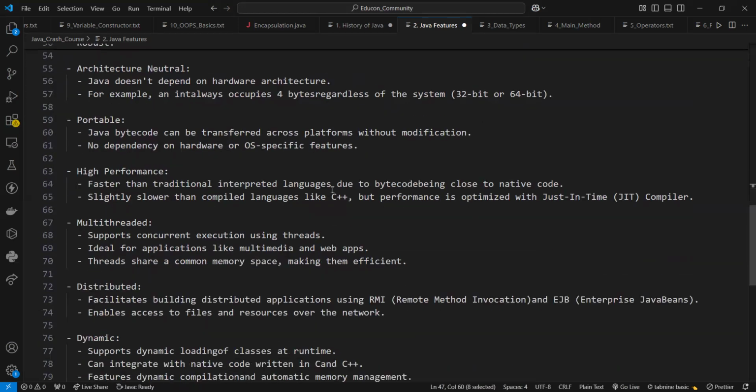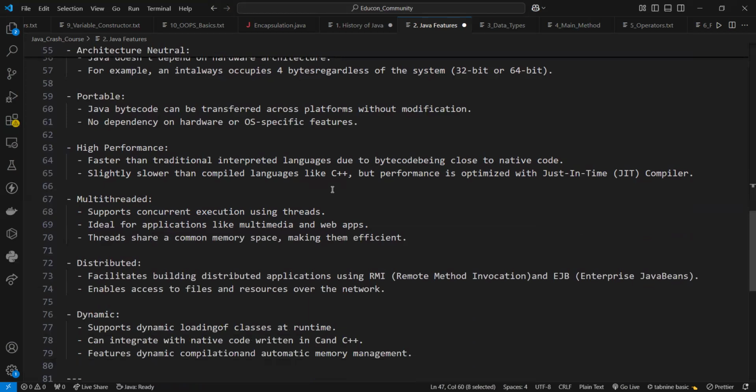Next is high performance. So Java is faster than other traditional interpreted programming languages because Java bytecode is close to native code, and it's still a little bit slower than a compiled language like C++. But Java is an interpreted language, that is why it's slower than compiled languages. C, C++, those things are compiled programming languages, right? But as an interpreted language, Java is faster than other interpreted languages.